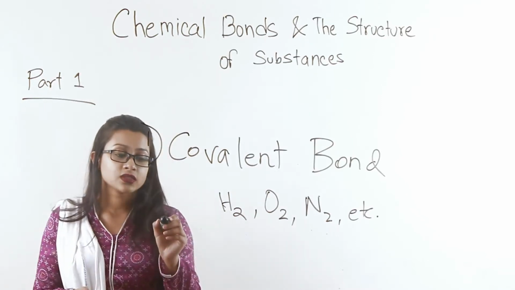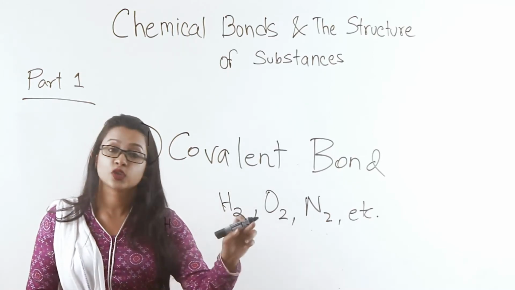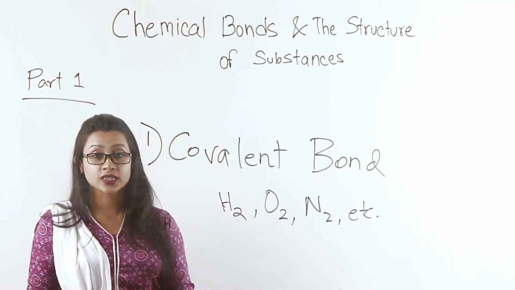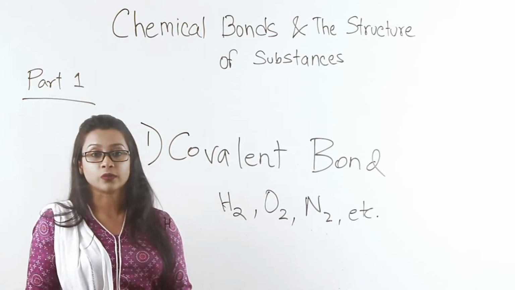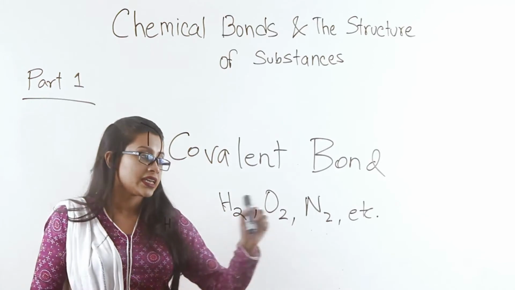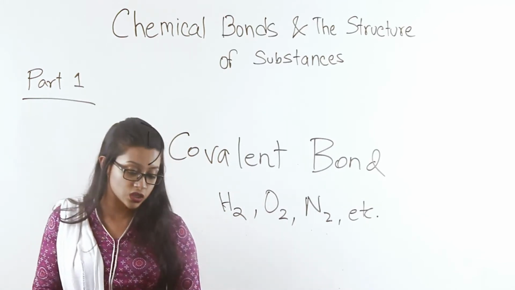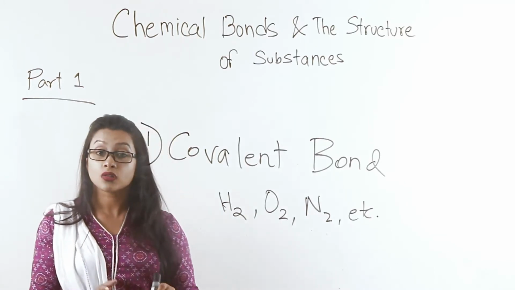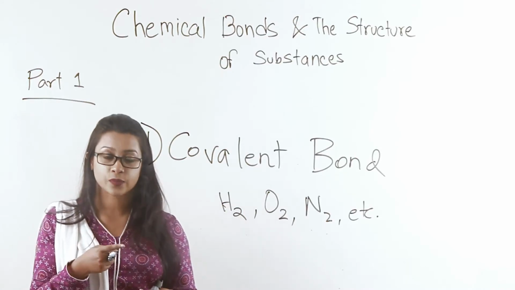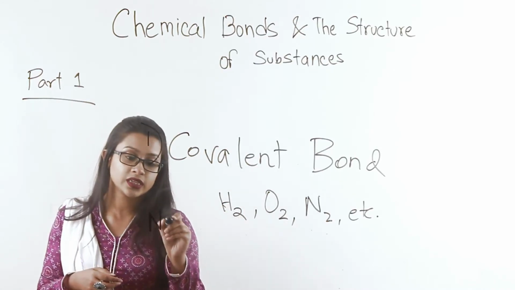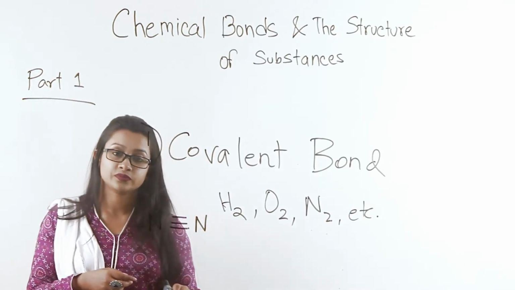So a single atom of hydrogen can't exist freely. It is not stable. It has to pair up with another hydrogen. How does it gain such a structure? By forming a covalent bond. Same with oxygen. In the case of nitrogen, it's a little bit complicated because of nitrogen's own structure. Nitrogen also forms a diatomic molecule with another nitrogen atom. However, between the two nitrogen atoms, there are 3 covalent bonds.